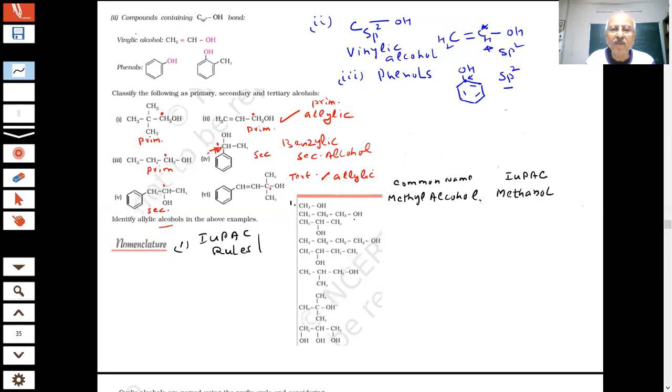This will be 1, 2, 3. Propanol. What is the common name? Common names you don't remember. How many carbons? Three. So what will it be? Propyl alcohol. Okay. Propyl alcohol.